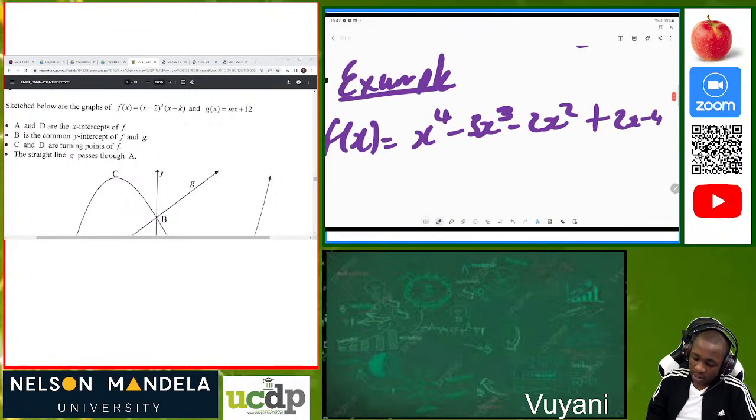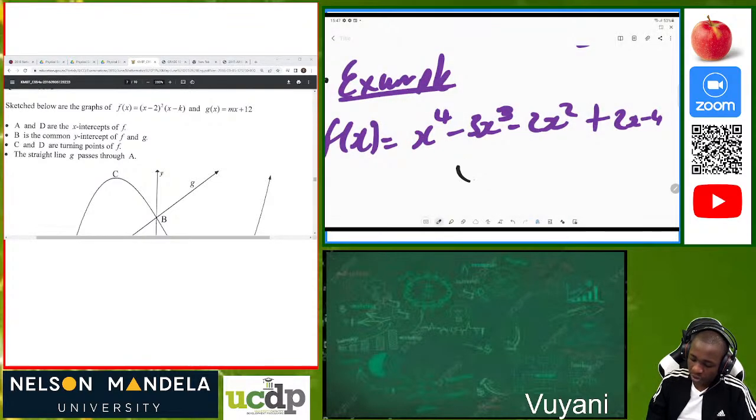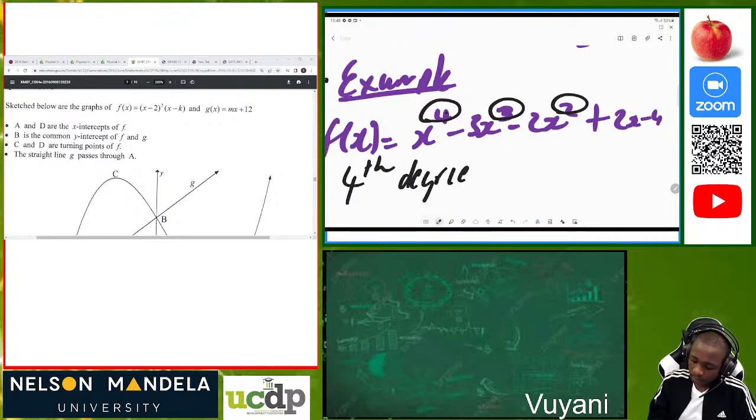When they ask you which polynomial this is, we must look at the highest power. The highest power of x here is 4, so this is a 4th degree polynomial.